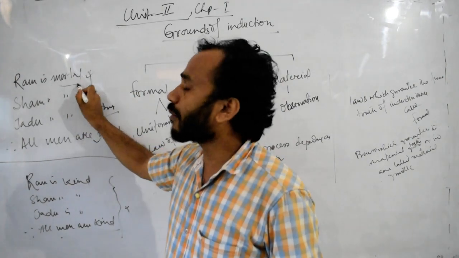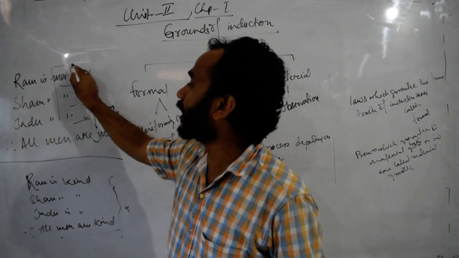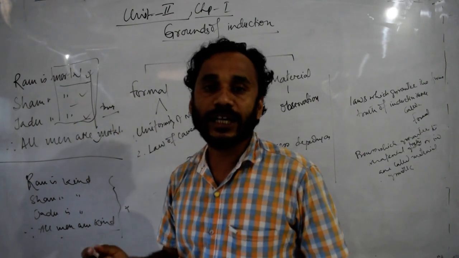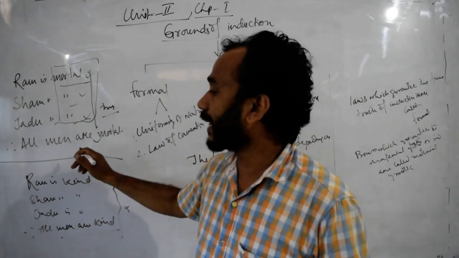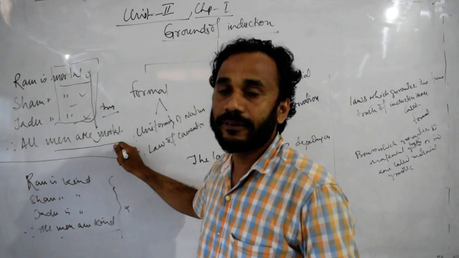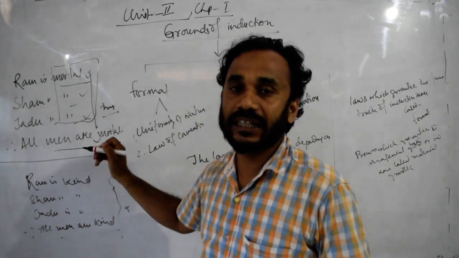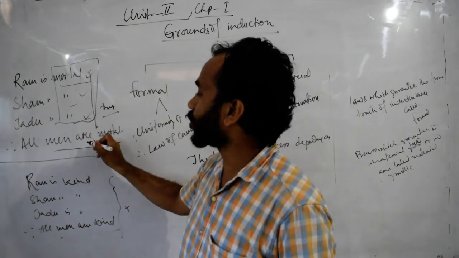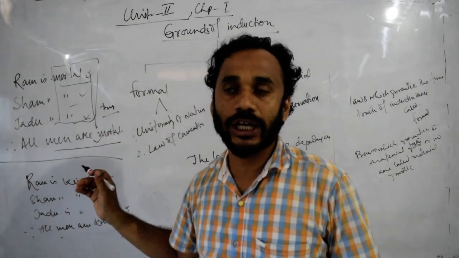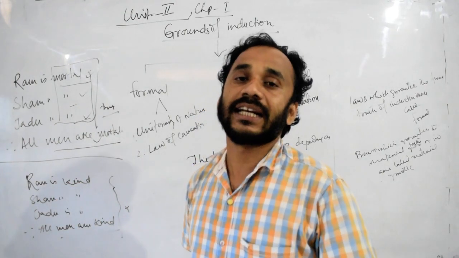On the basis of the experience of mortality, we can say that all men are mortal. This is the conclusion. That means we can establish a general real proposition with the help of generalization.